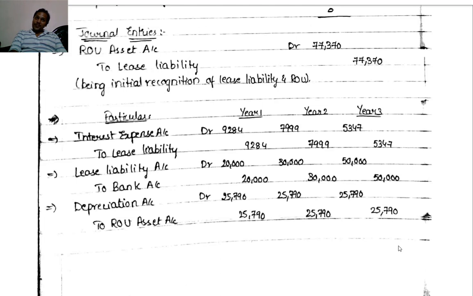Now, out of this, interest is an expenditure and depreciation is also an expenditure. These two we have to debit to the P&L account as an expense. The expenses which we are incurring are to be debited to the P&L account.